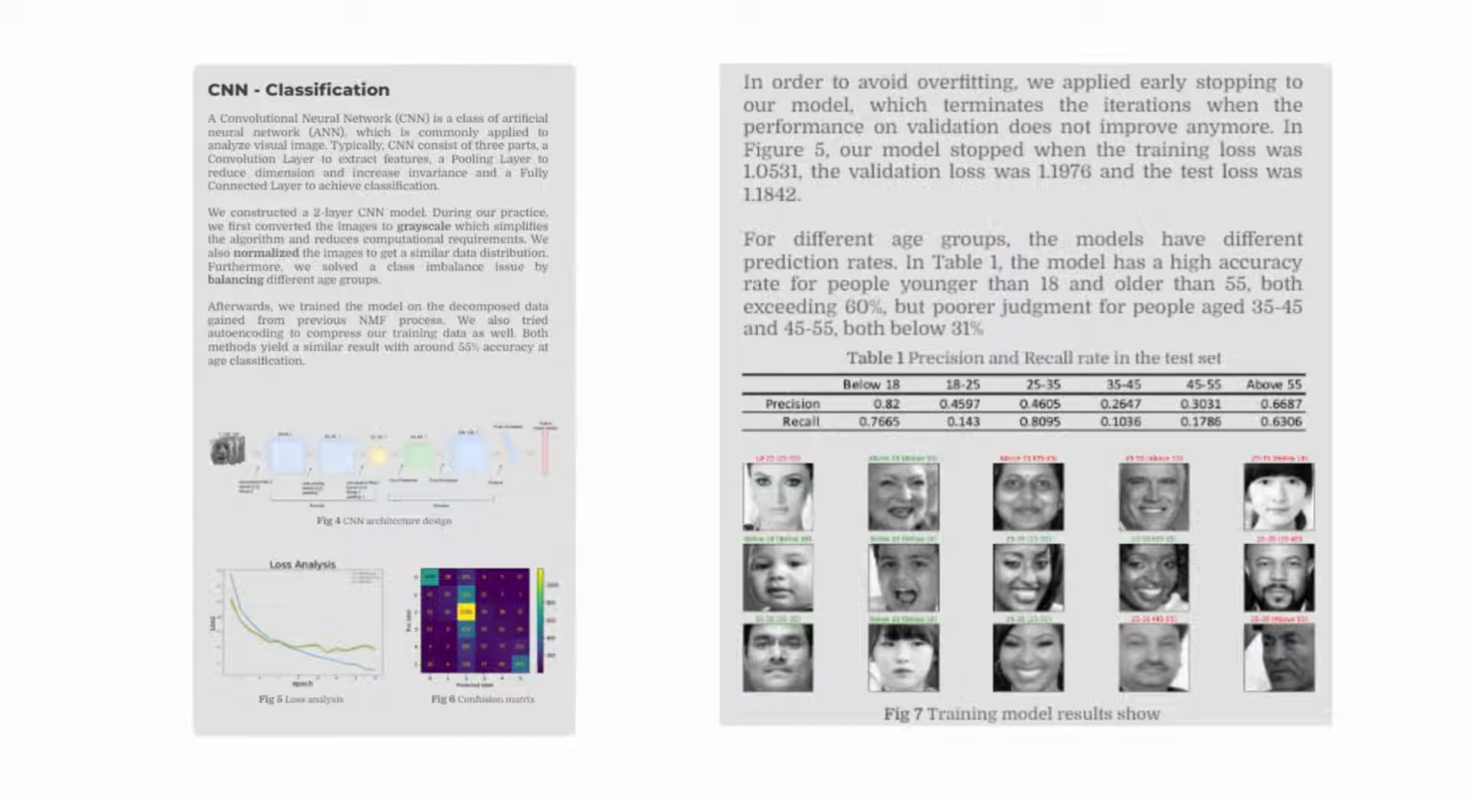We also tried auto-encoding to reduce dimensions. Both methods yield a similar accuracy rate at 55%. You can see from the result that our model has a good performance on predicting children and seniors. However, for the middle-aged group, the model performance was rather weak.